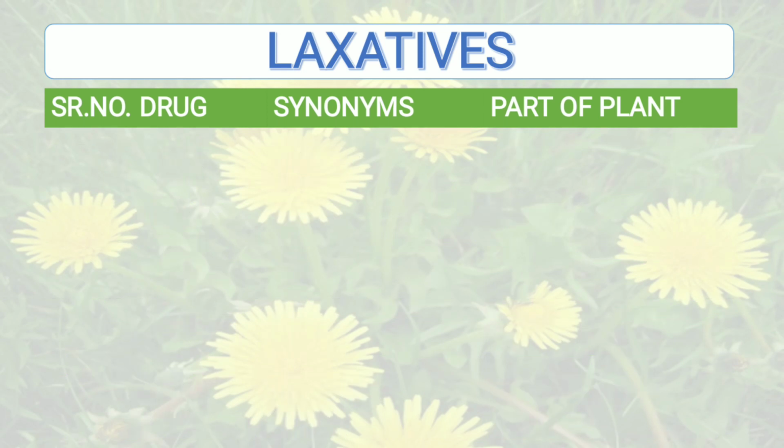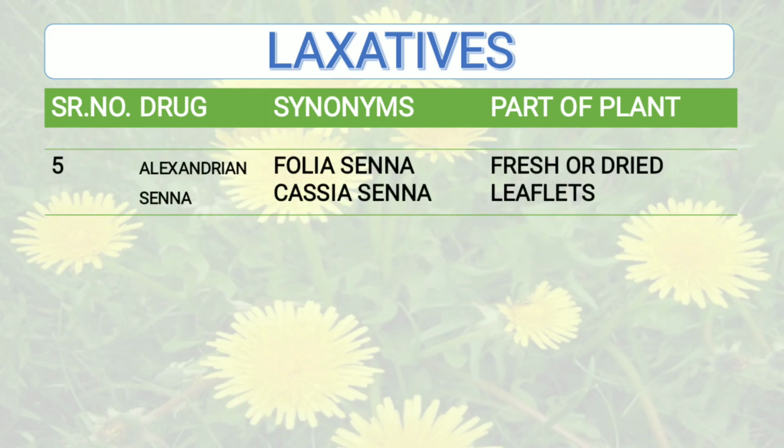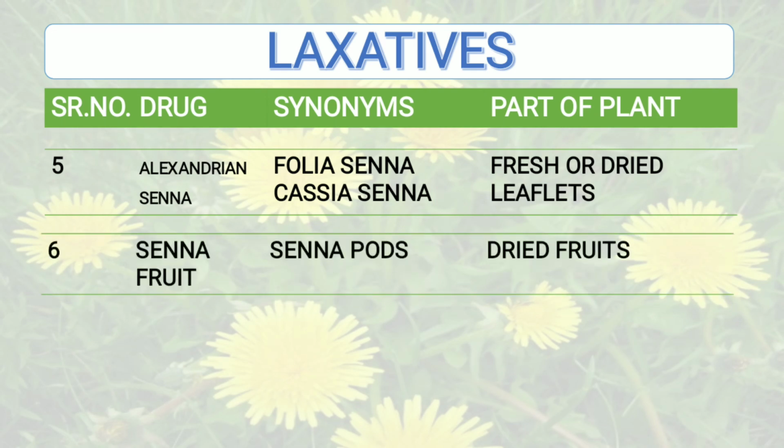Then looking to the further drugs. The next one is Alexandrian senna. So synonym of Alexandrian senna is Folia senna or Cassia senna and again it is fresh or dried leaflets. Then the next drug is senna fruit. Synonym of senna fruit is senna pods and it is dried fruit.